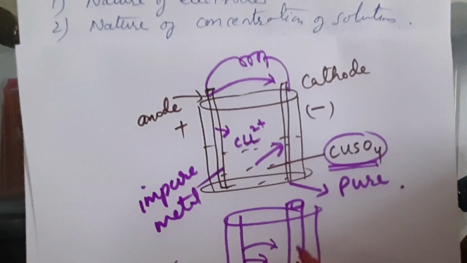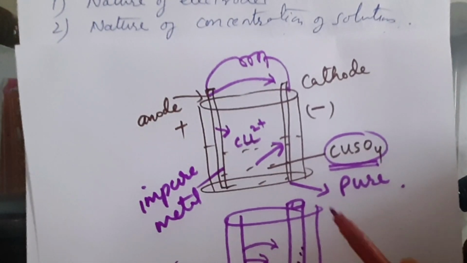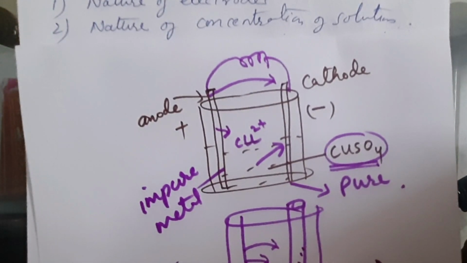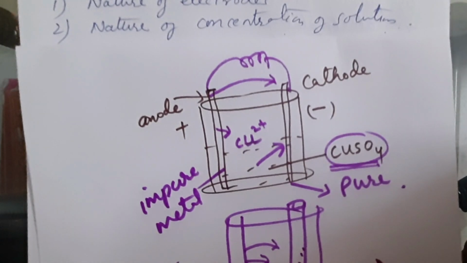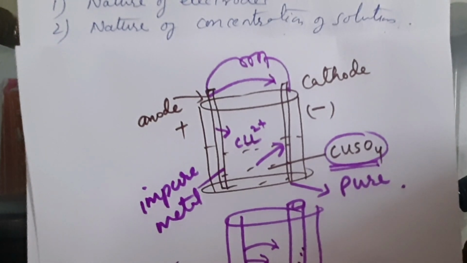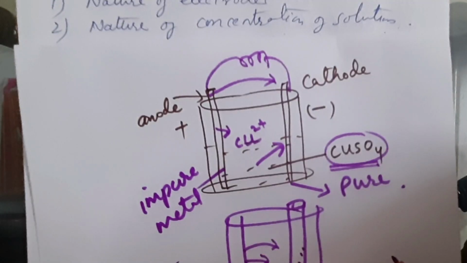What is electroplating? Electroplating is a process of getting deposition of desired metal on any other metal. Generally, if you go for any artificial jewelry, there on the jewelry, they get the gold polishing or silver polishing. That is by this method they go. And moreover, this is used for extraction of the metals which are top in the activity series, which are very reactive. They are extracted by electrolytic refining. So this process is very important, where the purification is done or electroplating is done. So most probably you understood the activity.